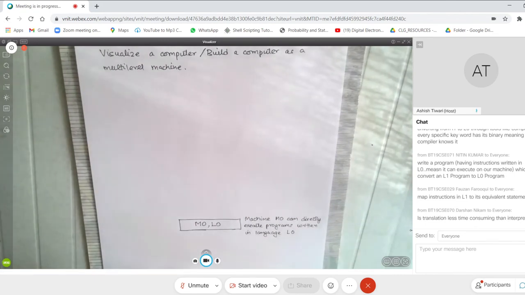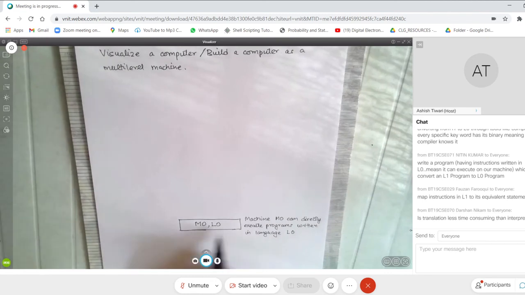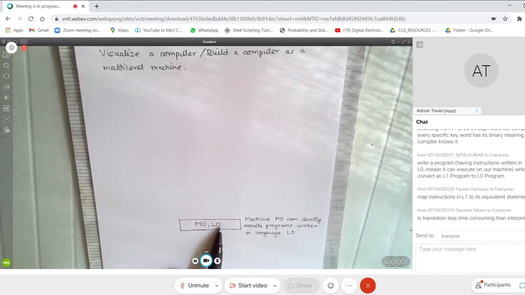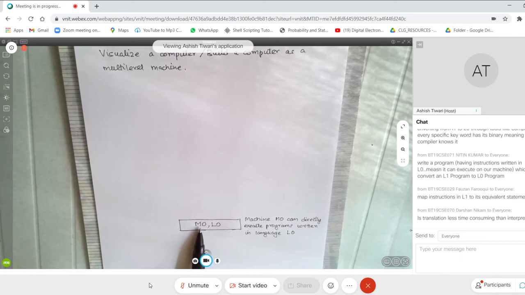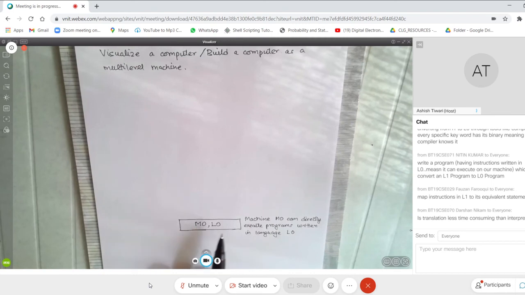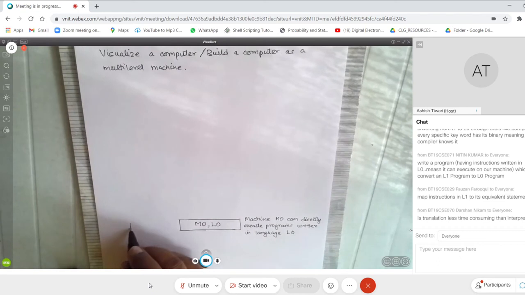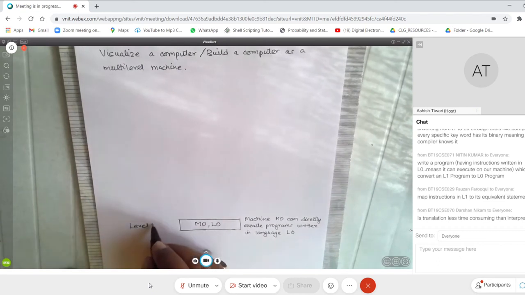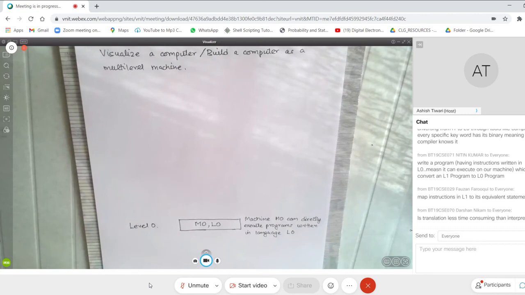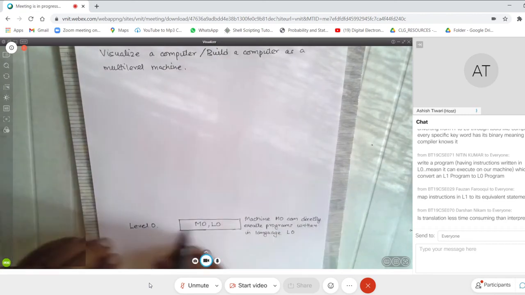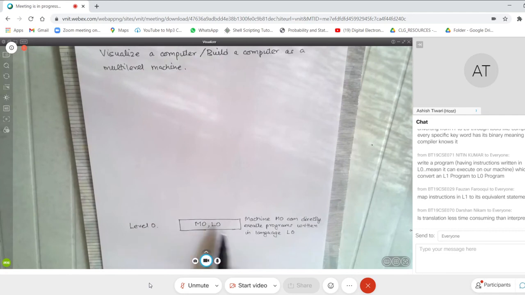This is my representation. Whenever I say I have a box here, you understand that a particular box understands only a particular language. So the machine language is called L0, and let us say you have given the name M0 to the machine. If I draw a box like this and say this is M0, you know that M0 can understand a language L0. And let us say I call this level 0. So I have defined a machine. I call this machine a level, and I say this machine understands a particular language. Now, what is my intention?